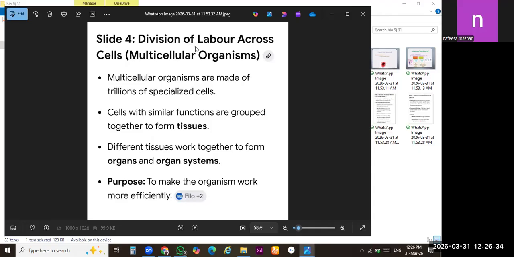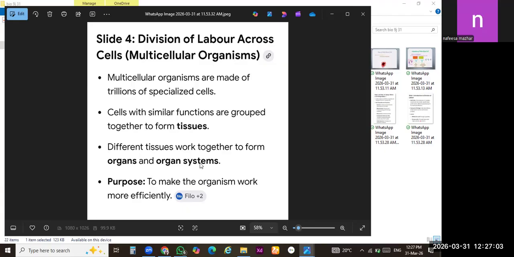The second point of this topic is division of labor across the cells. Across the cells means in between the cells. As you know, when similar cells join together, they form a tissue, and similar tissues join together to form an organ. Different organs work with each other to provide an organ system. Each and every organ system performs a specific task.